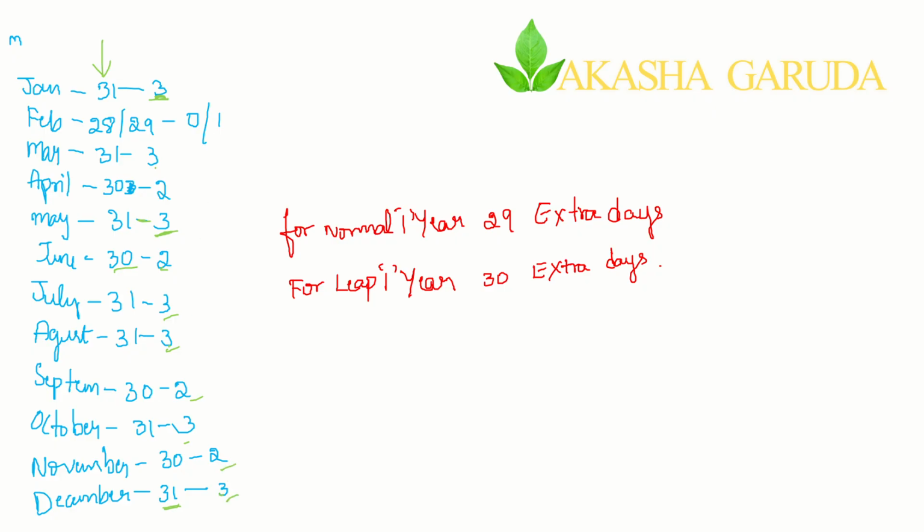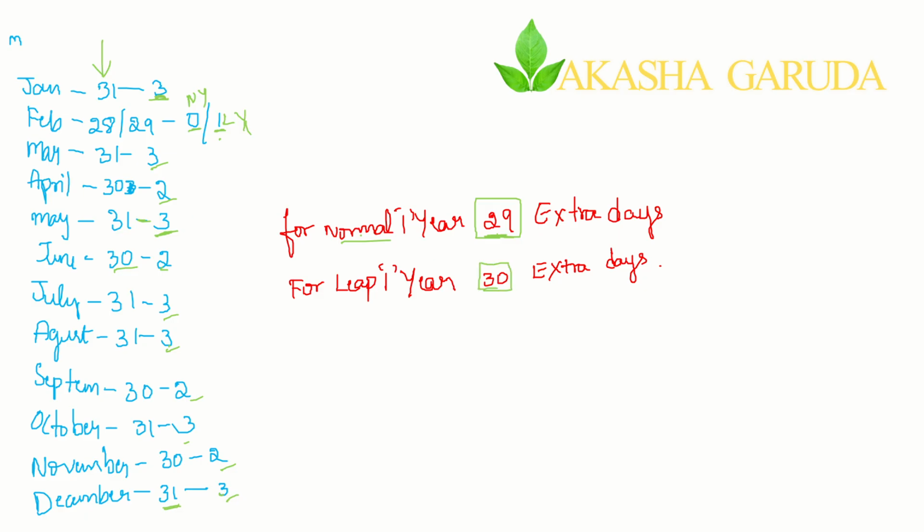Likewise above here, March 3, April 2. And for February, for a normal year it is 0, and for a leap year it is 1, since 29 minus 28 is 1. Fine. I have just calculated the total extra days for a normal year. For a normal year we are getting 29 extra days. For a leap year we are getting 30 extra days.